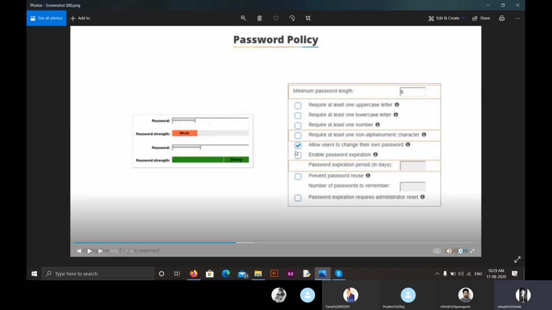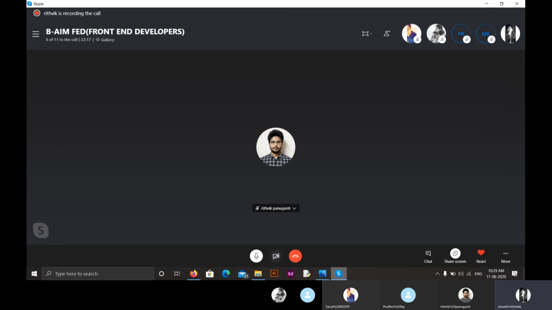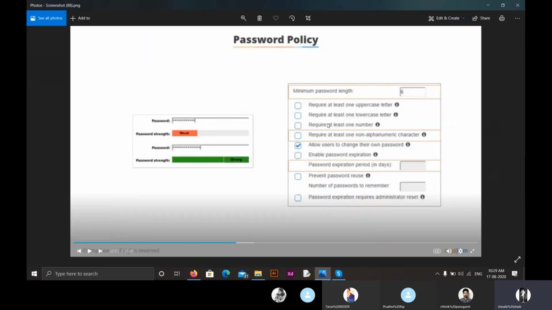So those were all the 8 important features of identity and access management. I hope everyone is clear. If you have any doubt, you can ask me now. So let me brief you again.